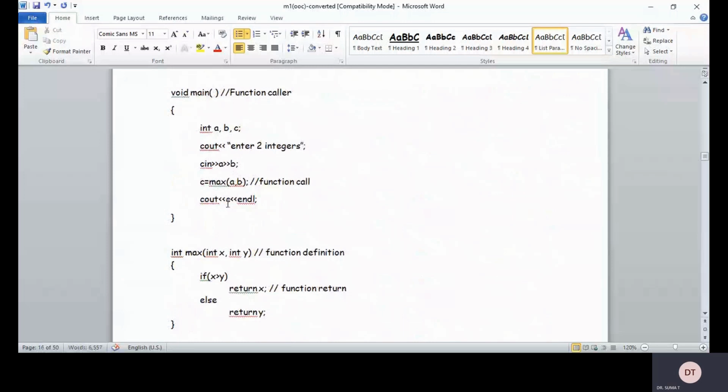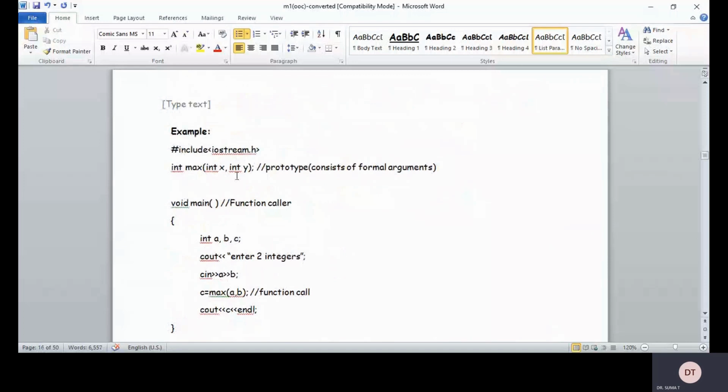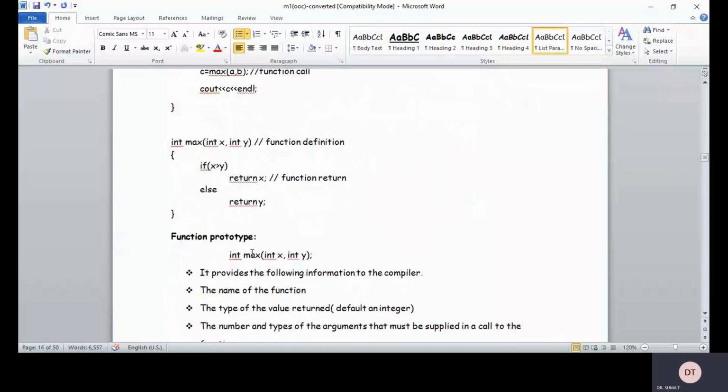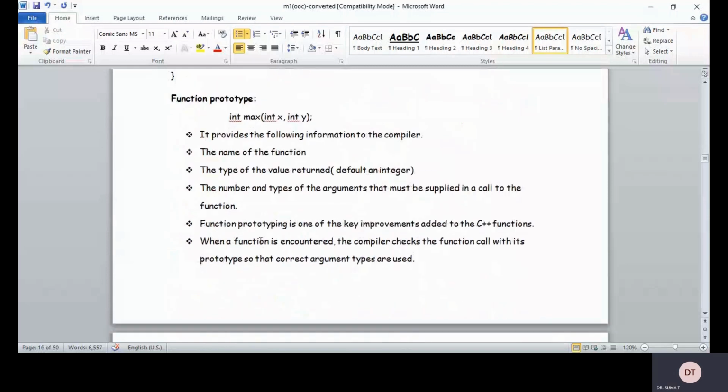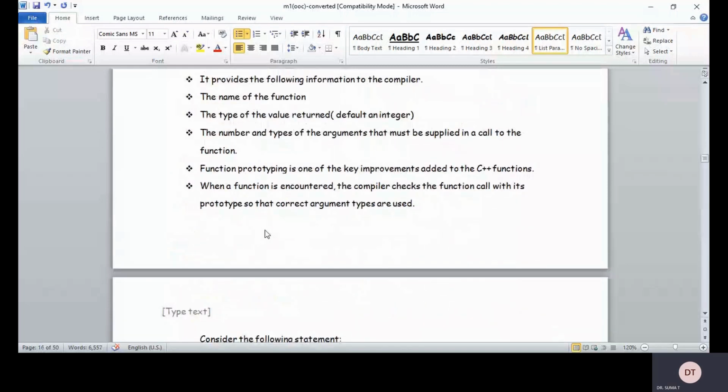And whatever variables we are declaring in the function definition and function declaration are called formal parameters.